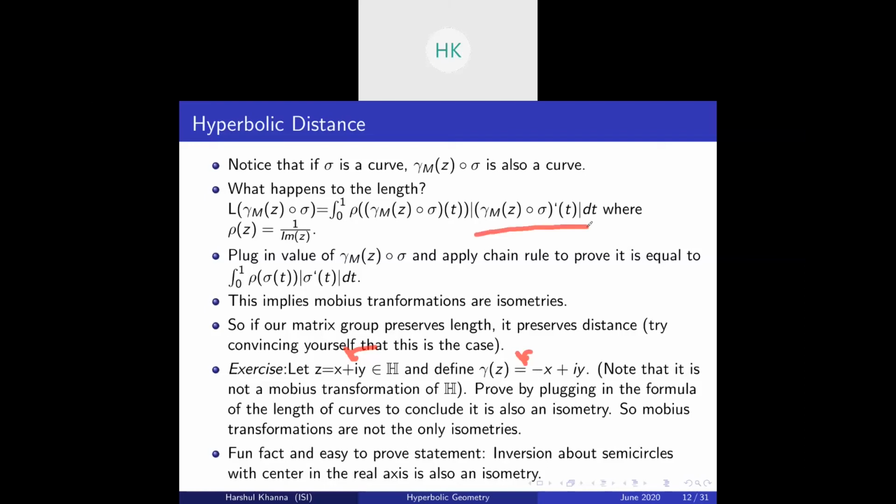Suppose you must have heard about inversion in your normal Euclidean geometry. Suppose this is our semicircle centered at the origin. Given a point P, you join it to the origin. Suppose this distance is A. We want a point on this line which has distance B from the origin, such that A times B is equal to R squared, where R is the radius of this semicircle.